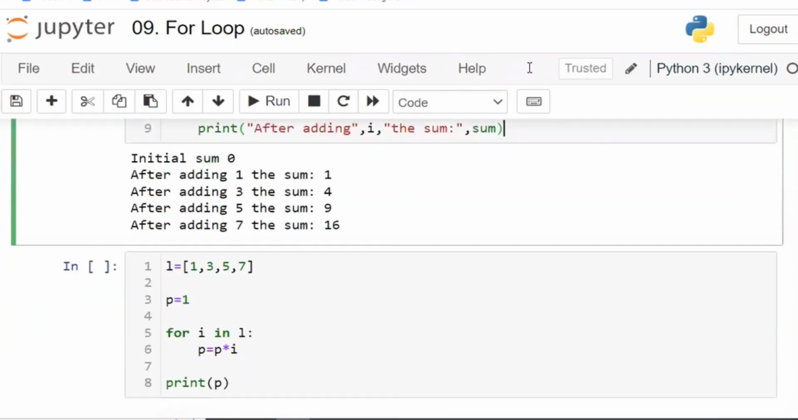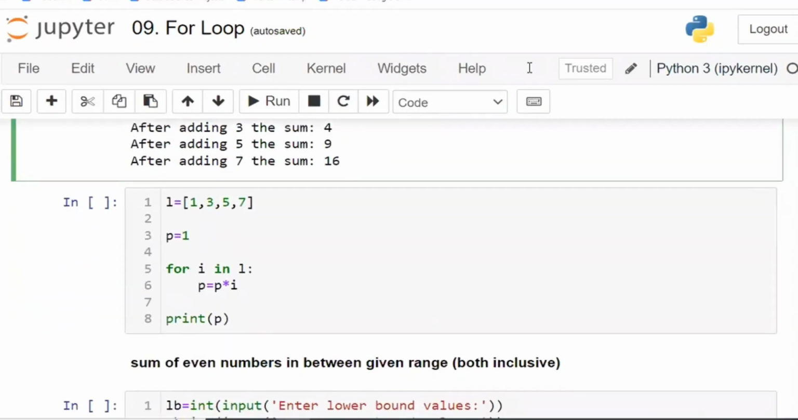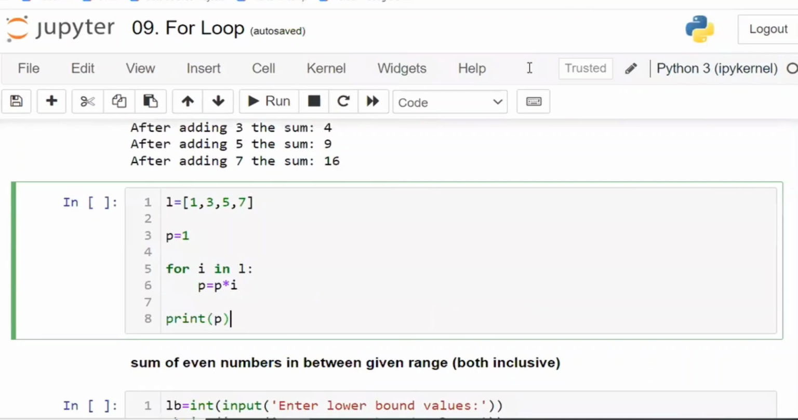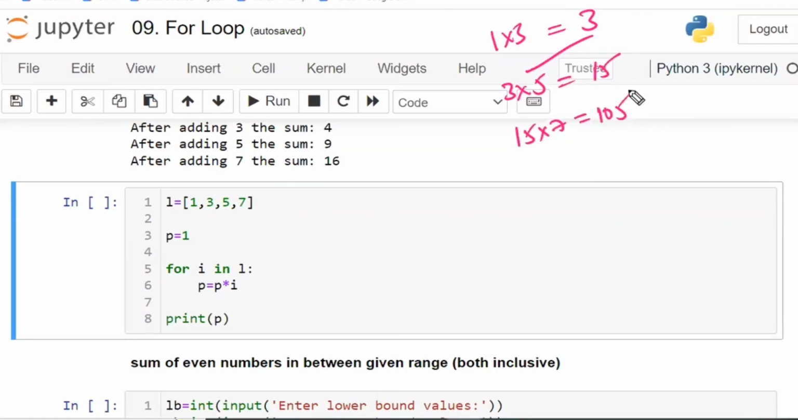Now, this one, see, 1, 3, 5, 7. I want the list of numbers to be multiplied. First, 1 into 3, and I have to store the answer 3. And this answer, I have to multiply with the next number, and I have to get 15. This 15, I have to multiply with the next number, and I have to get 105. Like this, I have to do.